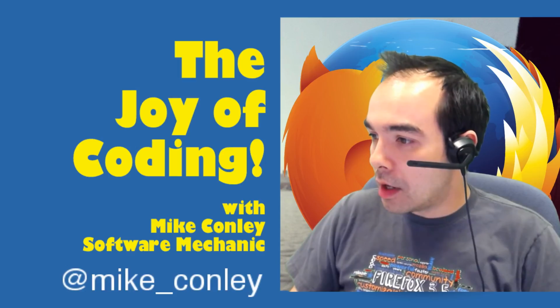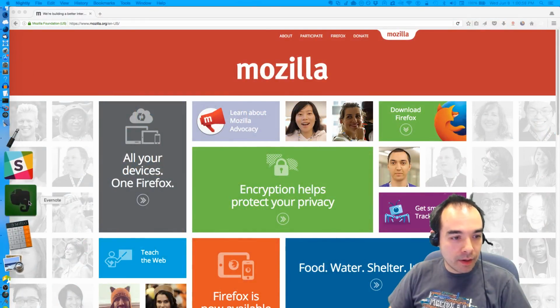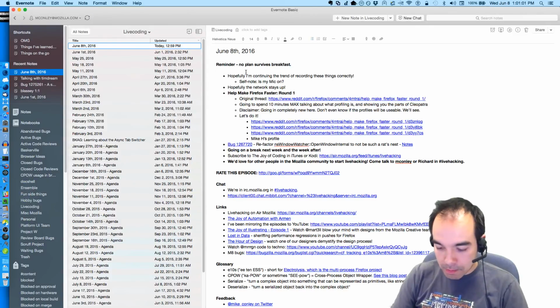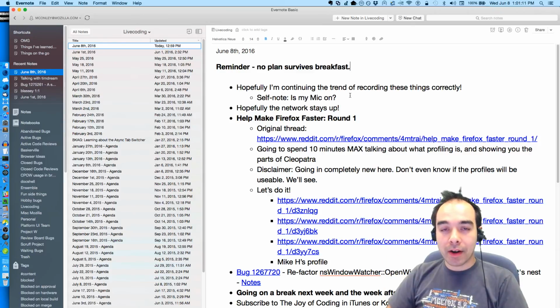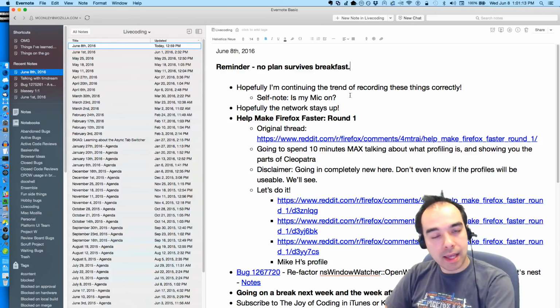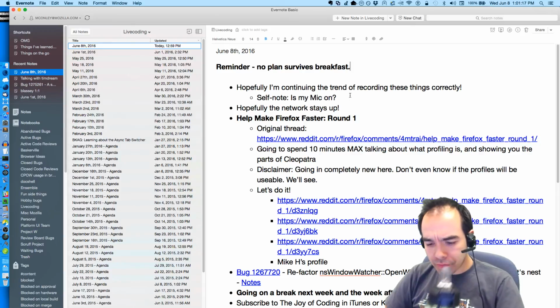Let's get started. So here is my screen, and here is the agenda. Let me bump up the font. Okay, so today's June 8th. A reminder, no plan survives breakfast. I think I more or less know what I want to do today, but if things fall apart and things go totally wrong, that's okay. I'll adapt. There's always more work to do.